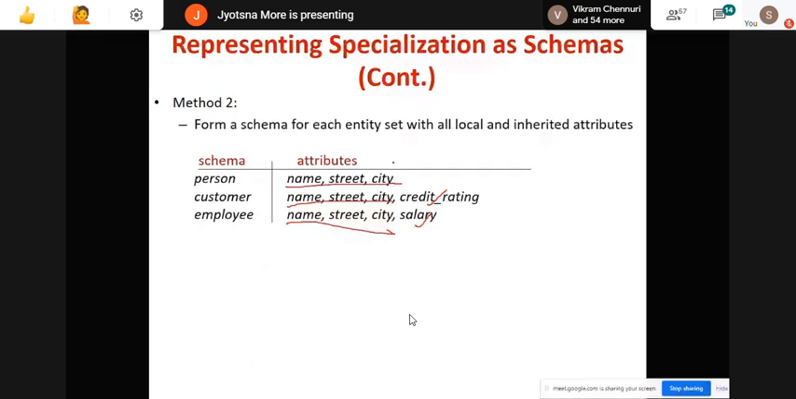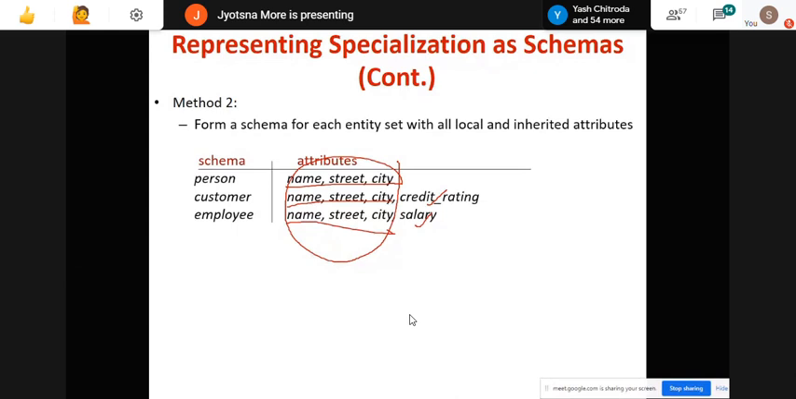What is the drawback? After looking at this, yes, anyone try? What you can see here, data is repeated, redundant data, redundancy is added. So that is the main drawback.